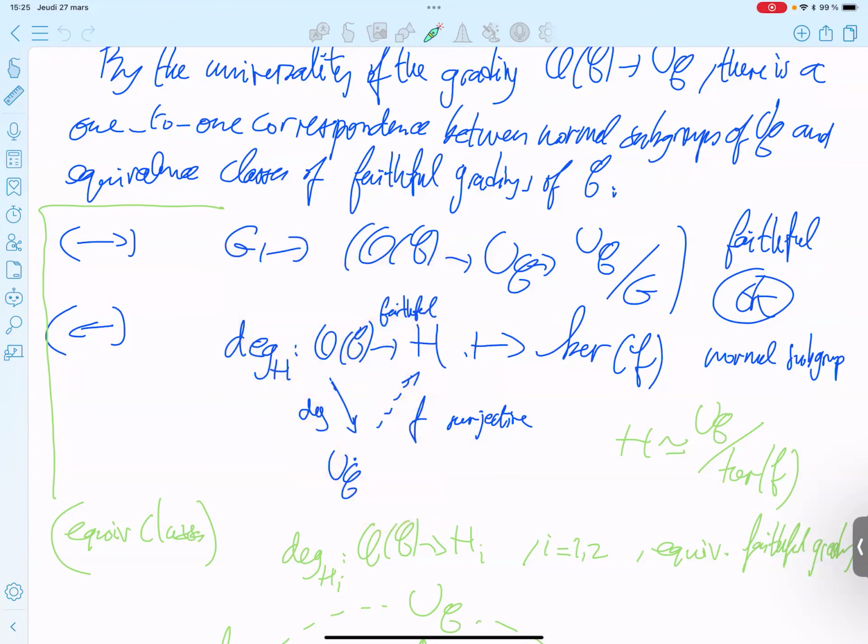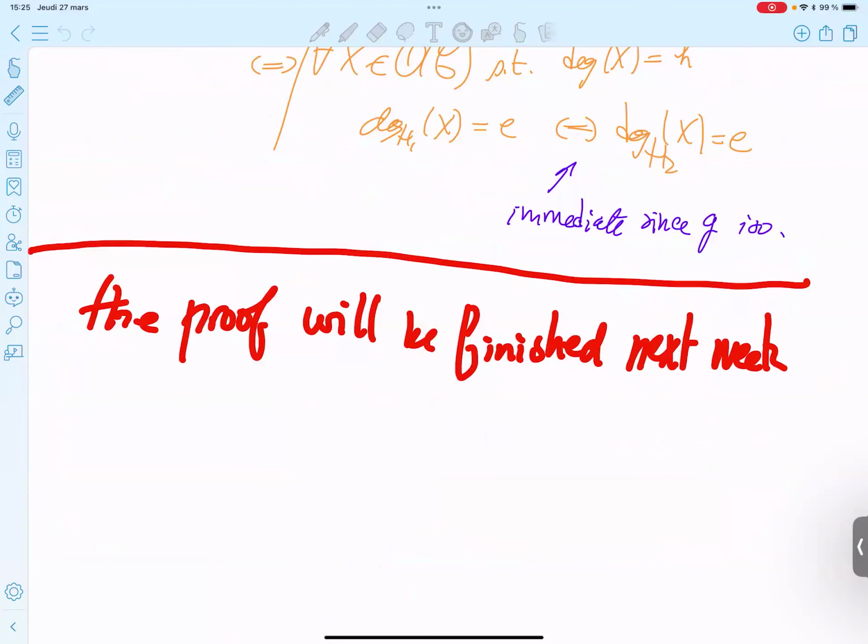And from that we will deduce what we want. But the second correspondence will be almost immediate.